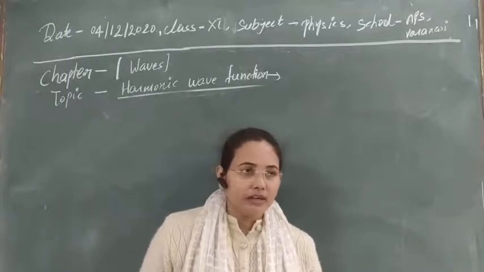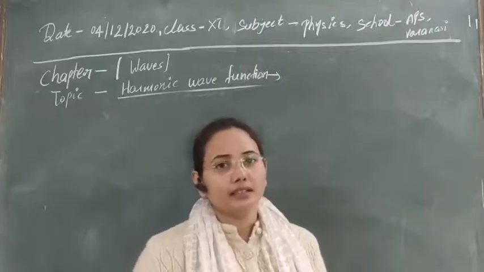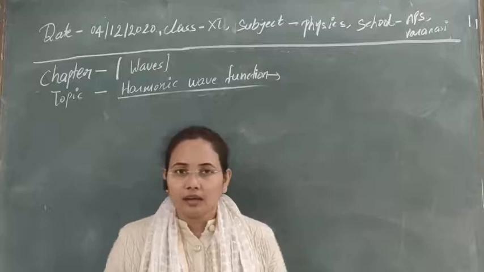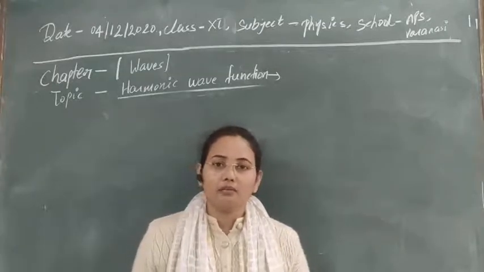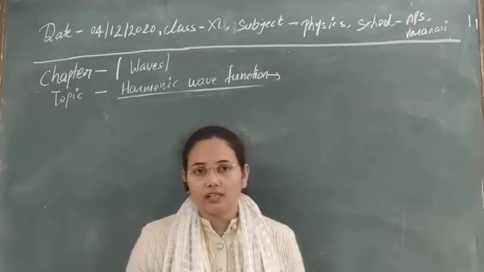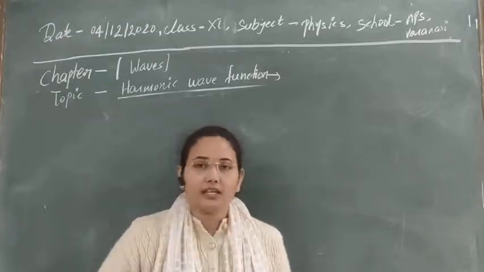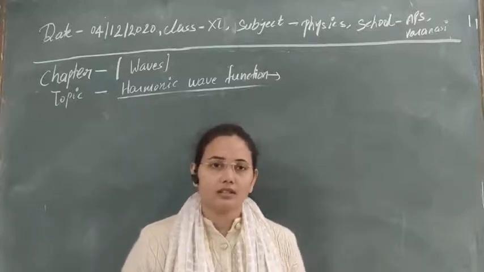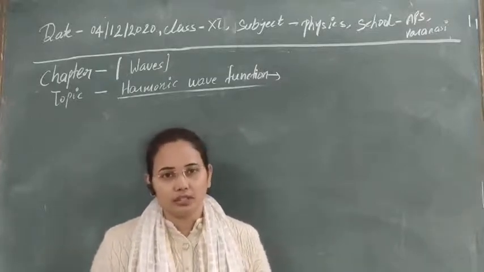Clear? So here we are just going to take the example of simple harmonic motion only, guys. I'm not going to take the example of damped or forced oscillations, as we did in the oscillation chapter, where we took only the examples of simple harmonic motion. Here also we will do the same thing.